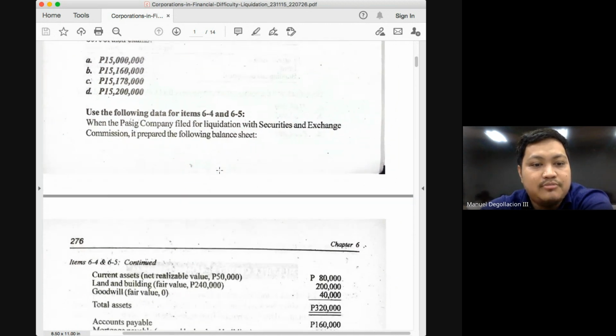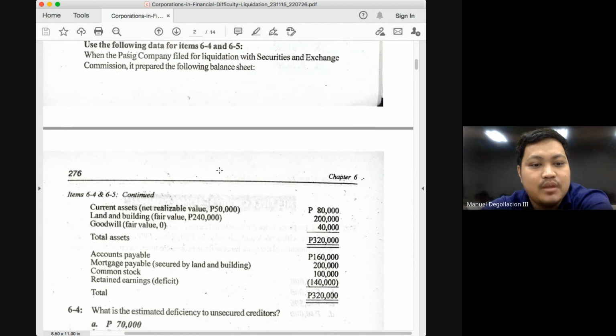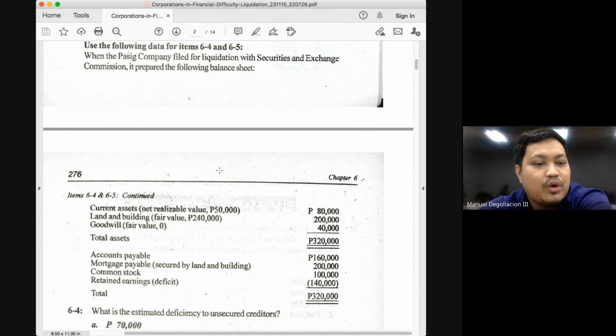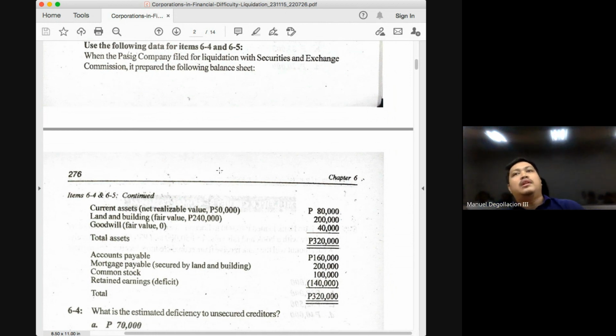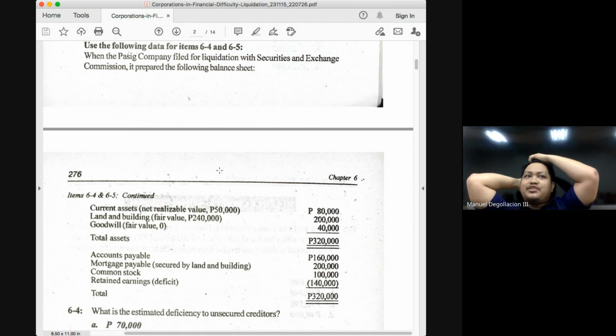Okay, next problem. The question in problem 6-4 would be a somewhat new question which we have not yet mentioned. The question is, what is the amount of deficiency? Class, if you'll be asked for a deficiency, I prefer you just go back to the basic accounting equation. And what is the basic accounting equation? Assets is equal to liabilities plus owner's equity. So basically, class, your deficiency would be your negative equity.